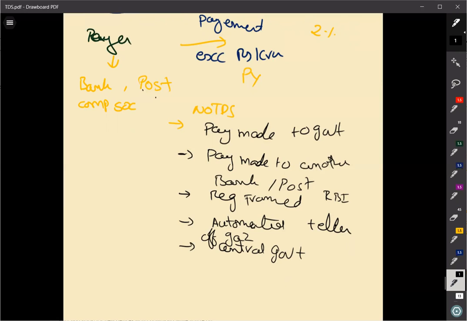With this, I can say the concept of TDS is totally completed. So that's what is tax deducted at source. That's it. With this, we have completed the topic.